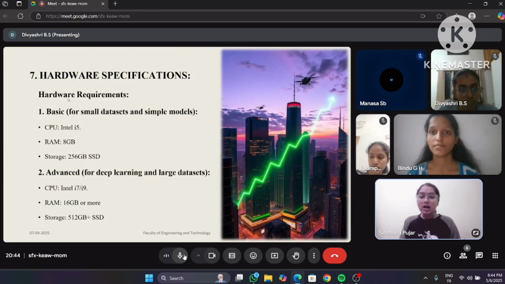Now the hardware requirements. First one, we have basic and advanced. Basic is for small datasets and simple models, and advanced is for deep learning and large datasets. In basic, we have the CPU, which is the central processing unit, of Intel i5 core, and RAM, which is random access memory, of 8 gigabytes, and storage of about 256 gigabytes SSD. Advanced CPU is about Intel i7 or i9 core, and random access memory is about 16 GB or it can be more, and storage is about 512 GB SSD.